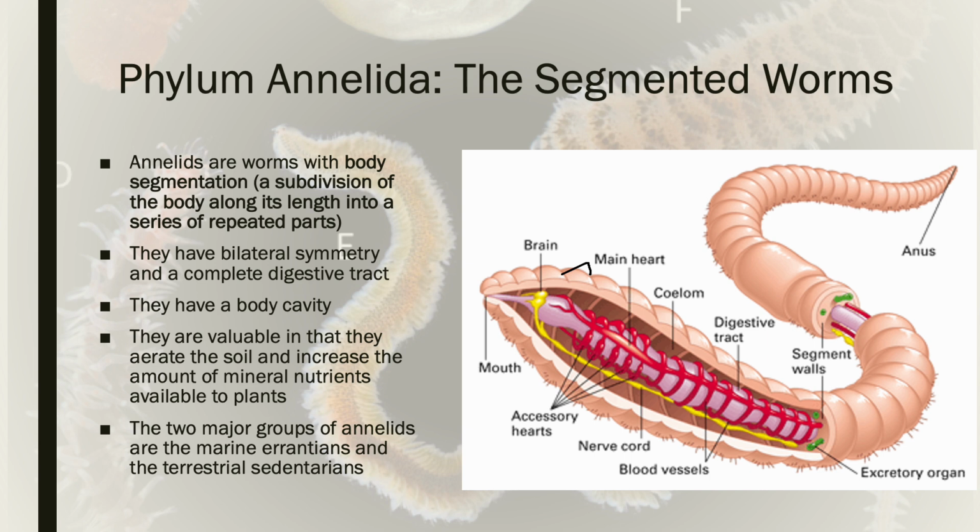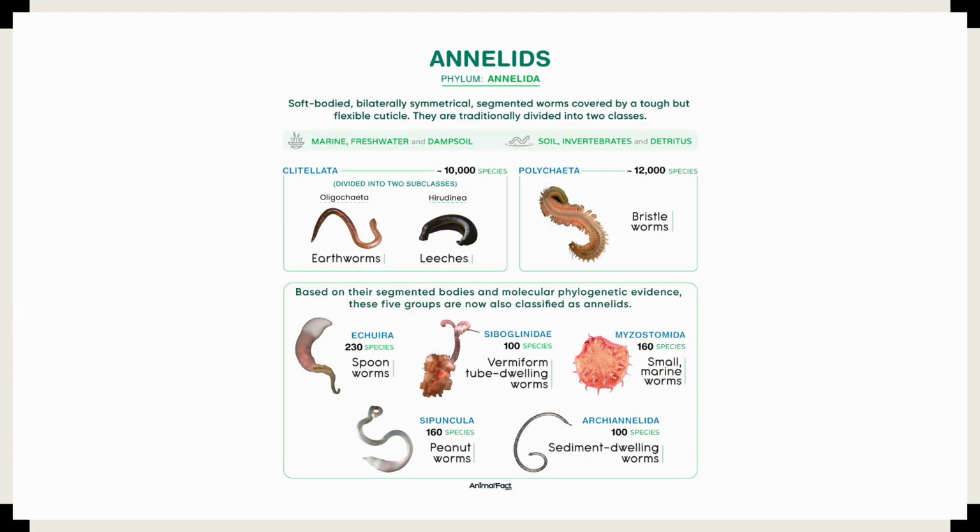They provide a really valuable ecological service, in aerating the soil and increasing the amount of nutrients available to plants. And there are two major kinds of annelids, so the earthworms and then also marine type of annelids, so things that live in the ocean, like our polychaetes or Christmas tree worms, etc. Interestingly enough, leeches are also a type of annelid.